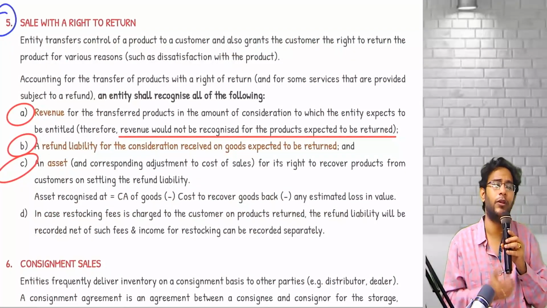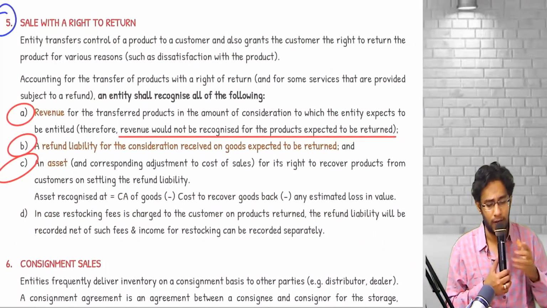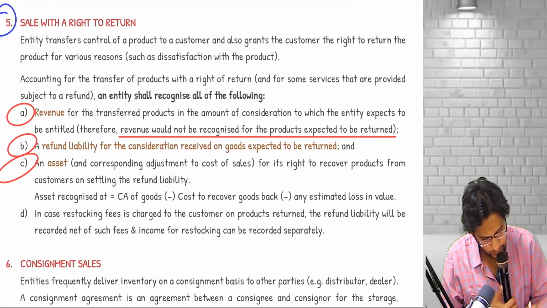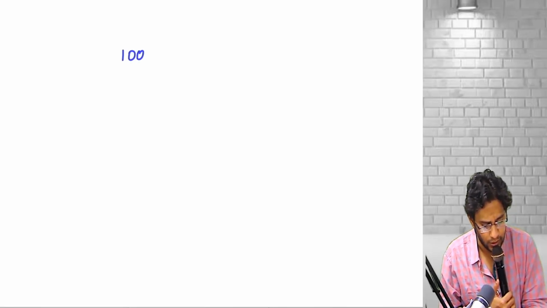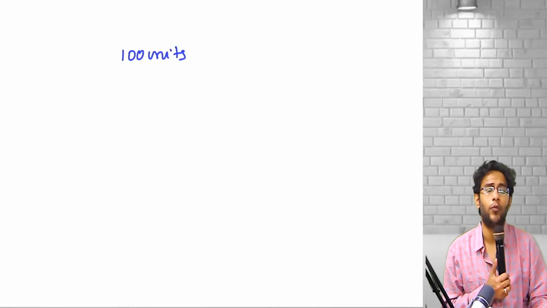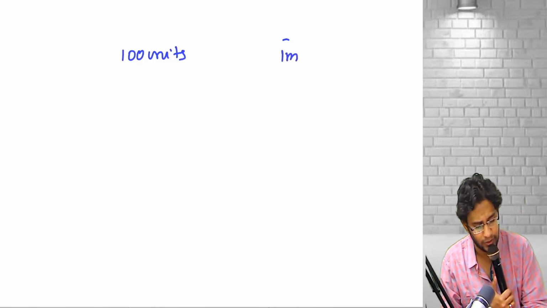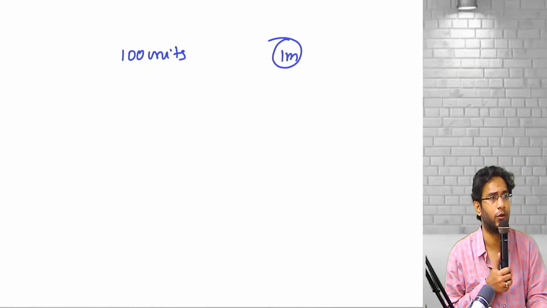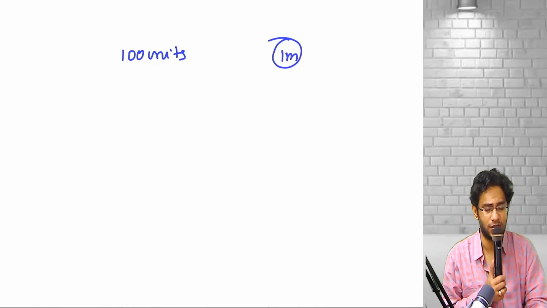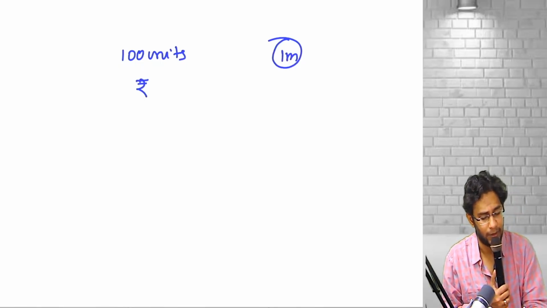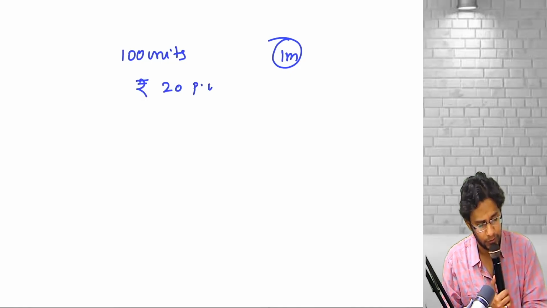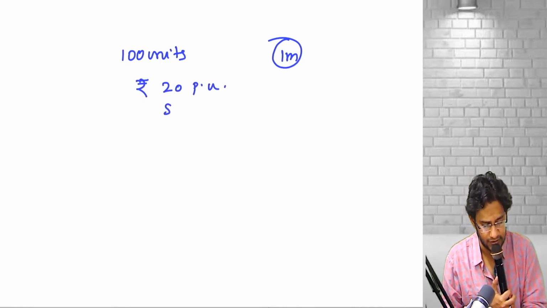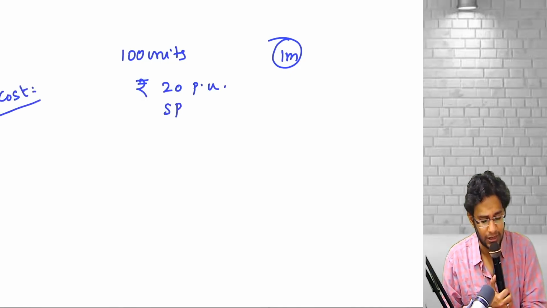Next one. Sale with a right to return. Sale with a right to return, meaning, suppose, sir, we sold 100 units to a customer. We told the customer that in the next 1 month, any time if you don't like the goods, you can return the goods either in full or in part. Customer paid his money completely. Let us say he paid 20 rupees per unit. This is selling price. Side by side I am writing, cost for us is 15 rupees per unit.